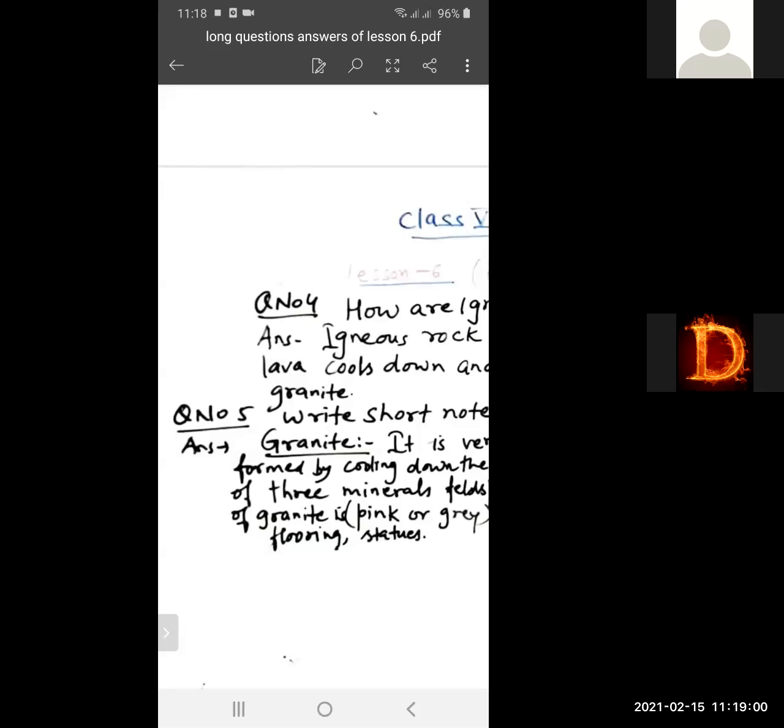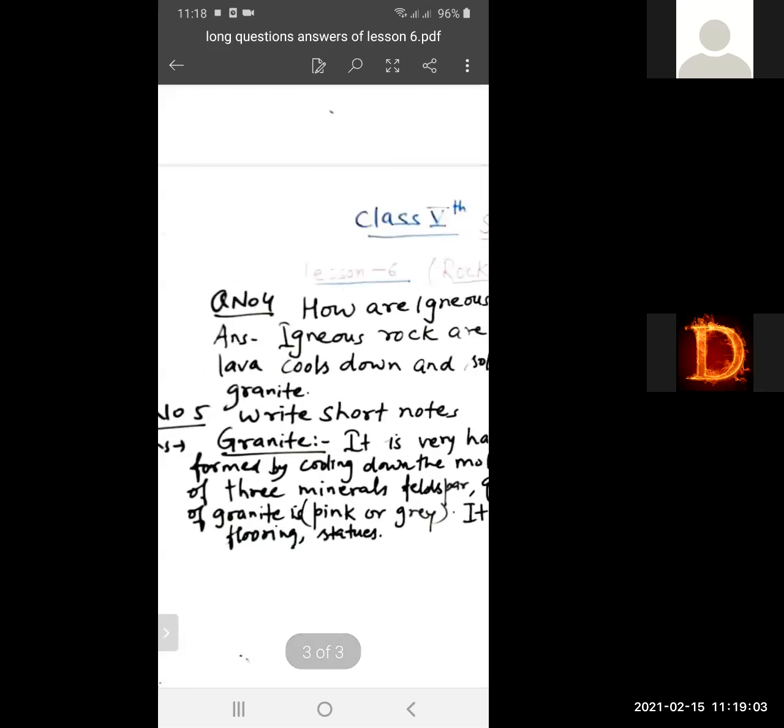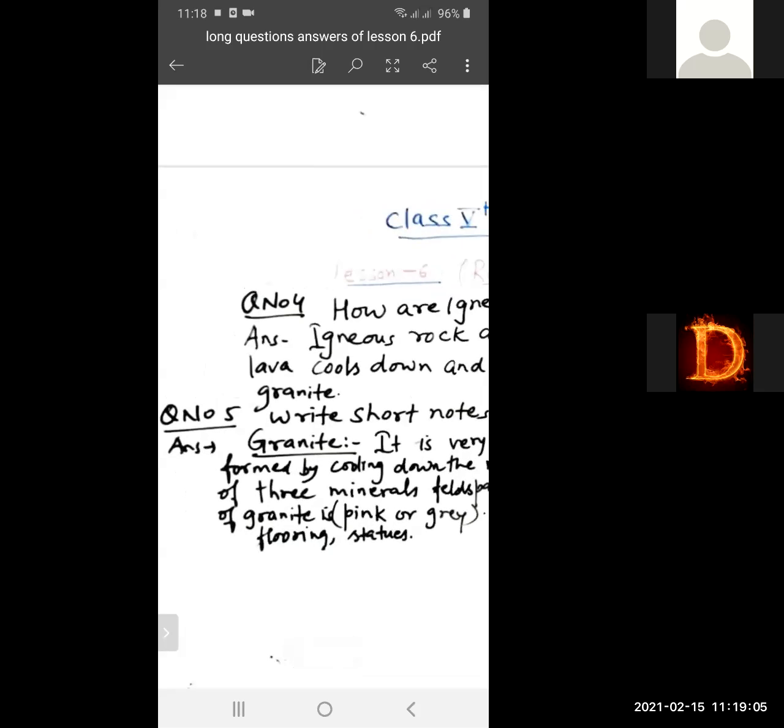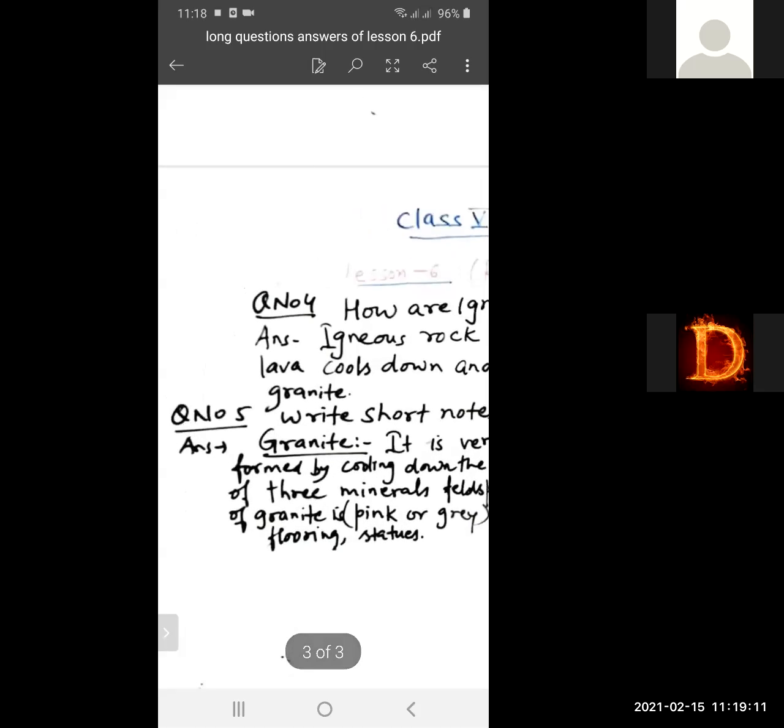Question number 5: write short notes on. There are three parts given. Number 1 is granite, number 2 sandstone, third is marble. Granite, sandstone, marble. Clear, students?